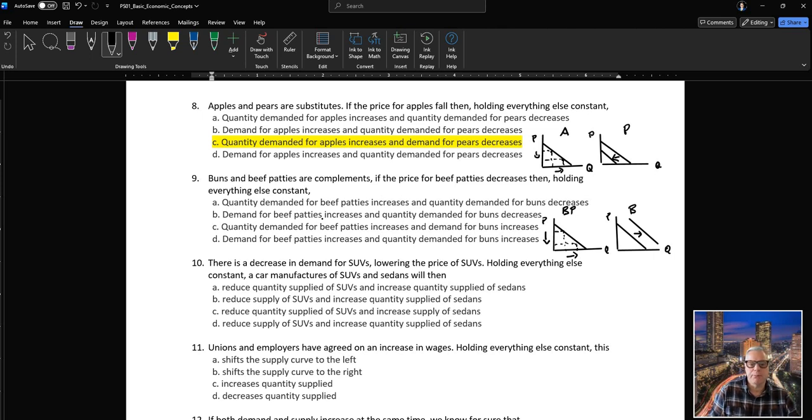So quantity demanded for beef patties increases, that's correct, and quantity demanded for buns, no. The term quantity demanded would be the reservation price. Demand for beef patties increases, no, it needs to be quantity demanded. C, quantity demanded for beef patties increases, and demand for buns increases, that's correct.